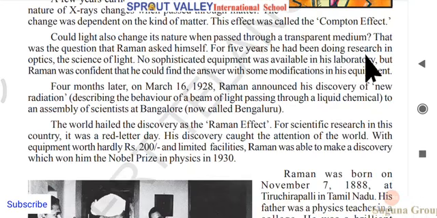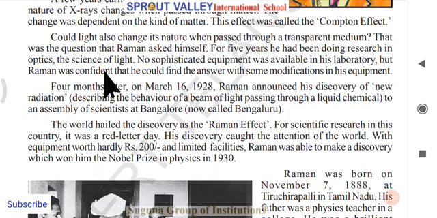So for 5 years he had been doing research in optics. Okay, so what is optics? The science of light, or the study of light, you can also call it. DSR aspirants might be getting this question in your examination. Optics, this match the following is there, no? On the left side you might be given optics and all those things, and on the right side you will get the study of light, the study of music, the study of strings and all these options. So you might have to match that. Okay, be careful.